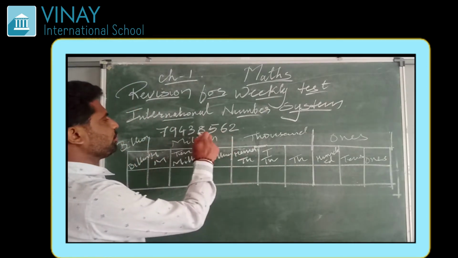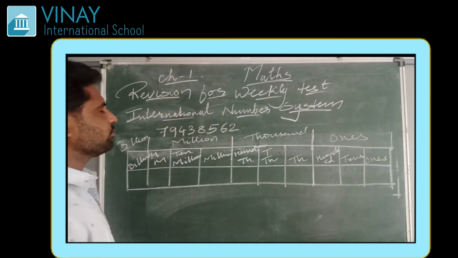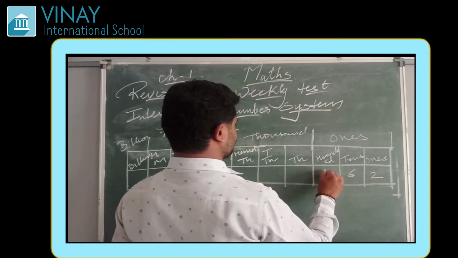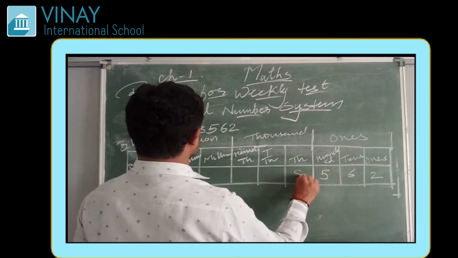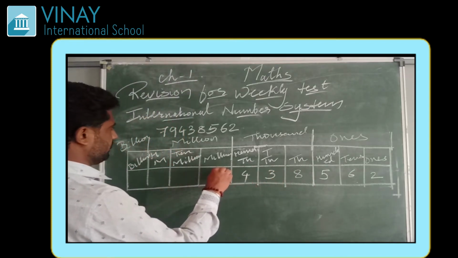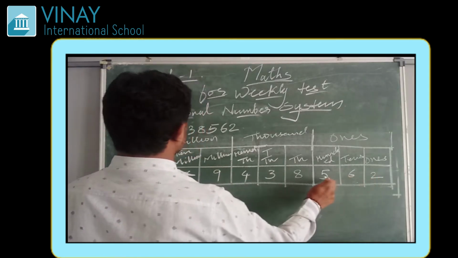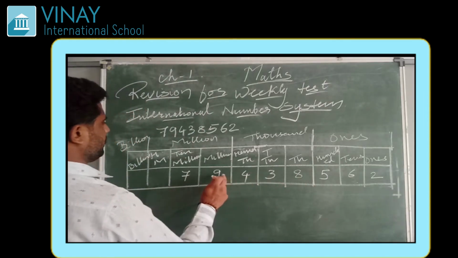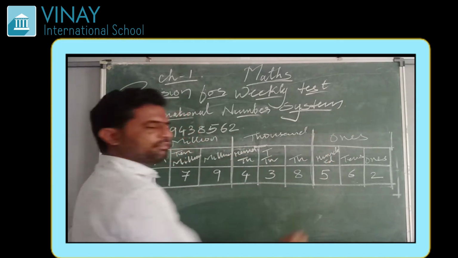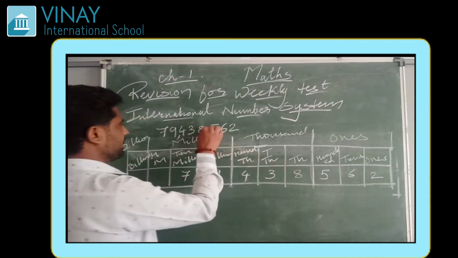Okay. Now where to put commas in this number and how to read it, or how to give the number name to this number? It will be 2, 6, 5, 8, 3, 4, 9, 7. Now as we know, we always give commas by group. So after 9 we can give a comma, and after 4, 3, 8 we can give a comma.